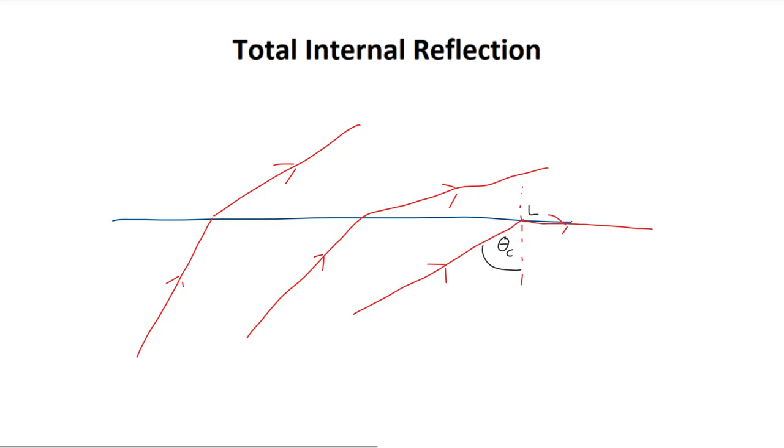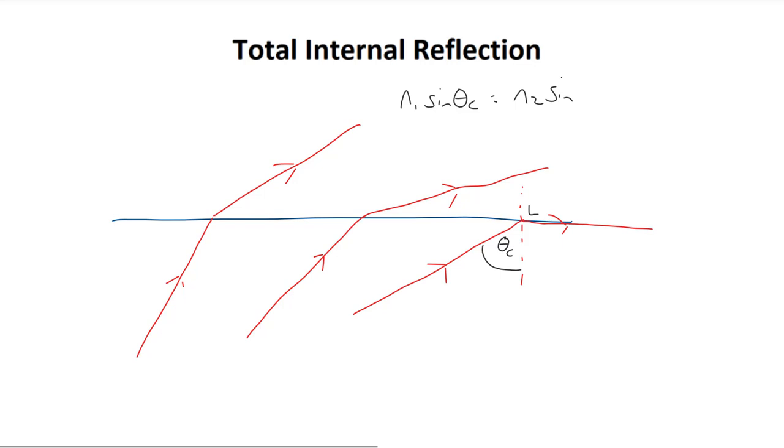What is this critical angle θc? Well, we can calculate it using Snell's law. Remember, Snell's law states that the refractive index in medium 1, n sub 1, multiplied by the sine of the incident angle, in this case the critical angle θc, is equal to the refractive index in medium 2, n sub 2, multiplied by the sine of the refracted angle.